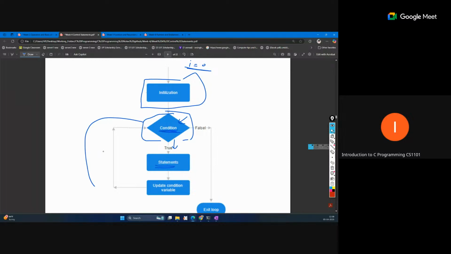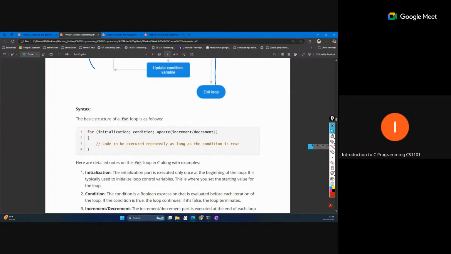So this condition is set like this. We start with some value, and after some number of iterations, this condition should become false. In this way, our variable should be updated. This may be an increment, this may be a decrement, or you can update in any way. But after some number of iterations, this condition should become false and the iteration should stop. The loop should terminate.